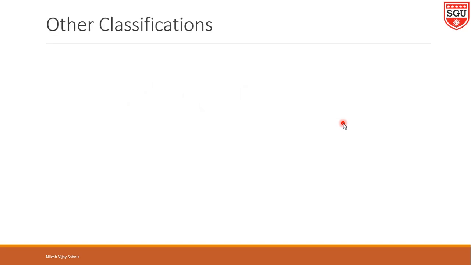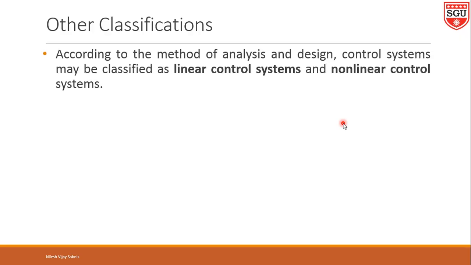We will move forward to the other classifications. According to the method of analysis and design, control systems can be classified as linear control system and non-linear control system. If a system is linear, this means when an input given to the system is scaled by a value, the output of the system is scaled by the same amount, nothing but the homogeneous property.